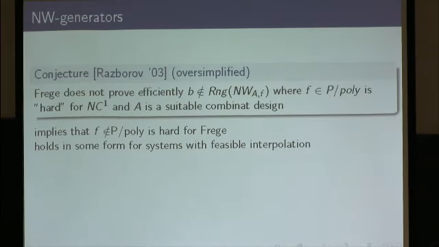And roughly speaking, it says that for any string b, Frege doesn't prove efficiently that b is outside of the range of any NW generator based on a P/poly function, which is hard for NC1 circuits, and where A is a suitable combinatorial design. Again, I don't want to go into details here. I just want to say that we know that this conjecture holds in some form for systems with feasible interpolation, and it implies hardness of superpolynomial circuit lower bounds for Frege.